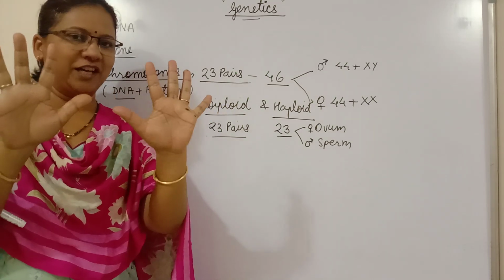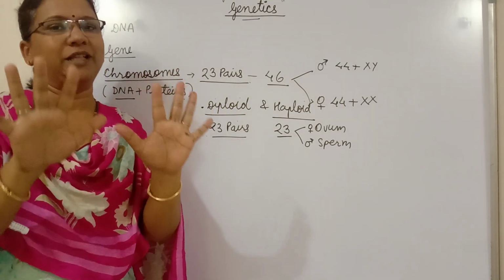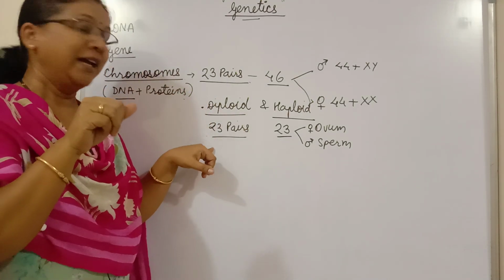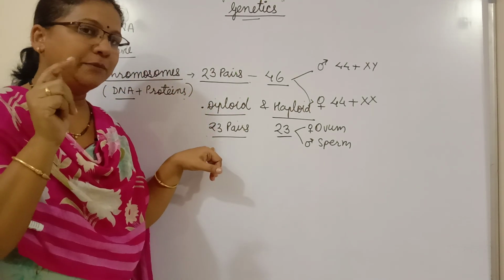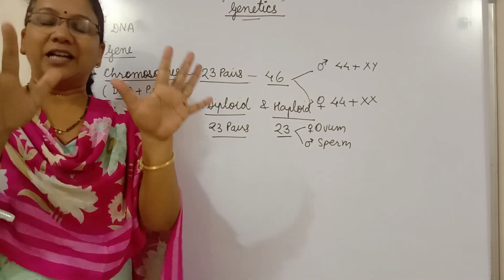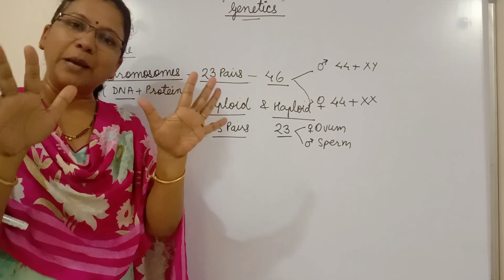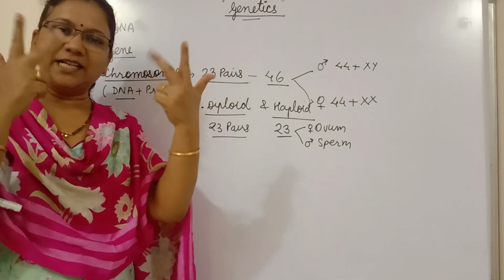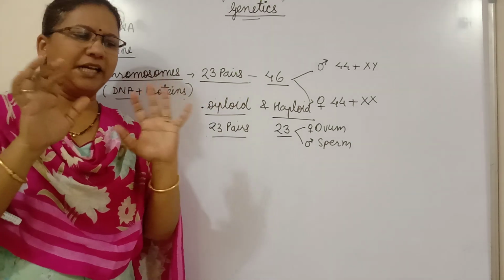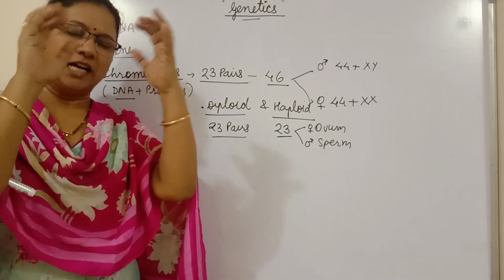So 5 plus 5, that means the total number of chromosomes for that species will be 10. Then what are homologous pairs? I told you about homologous pairs. Homologous pairs means the chromosomes which are similar in structure as well as in genetic composition, the arrangement of genes.